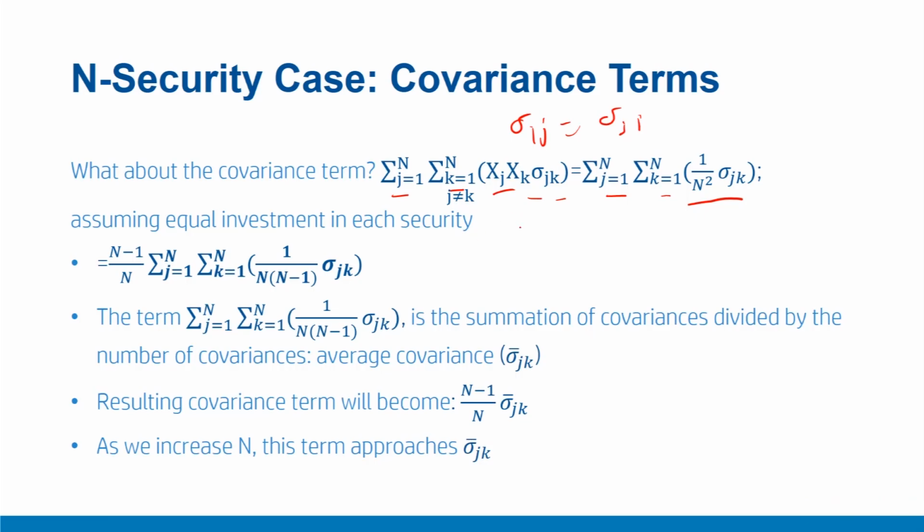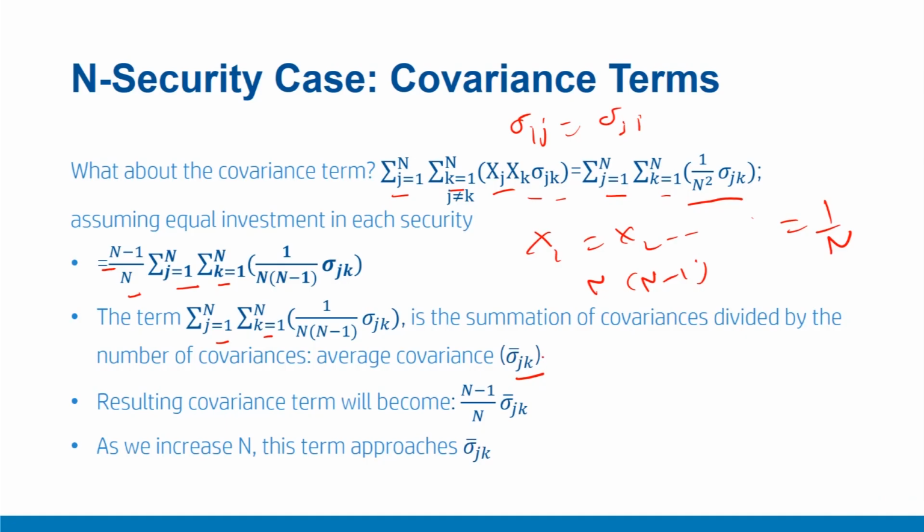This also assumes equal investment in all the securities. That means x1 equal to x2 and so on equal to 1 upon n, equal investments, and this can be further simplified like this: n minus 1 upon n into summation j equal to 1 to n into summation k equal to 1 to n times 1 upon n into n minus 1 times sigma jk. The term summation j equal to 1 to n, summation k equal to 1 to n, into 1 upon n into n minus 1 times sigma jk is the summation of covariances divided by the number of covariances. Remember, there are n into n minus 1 covariance terms. So this is also called the average covariance or sigma jk bar.